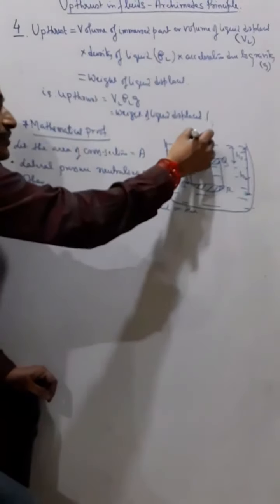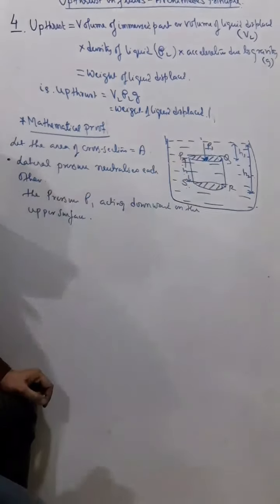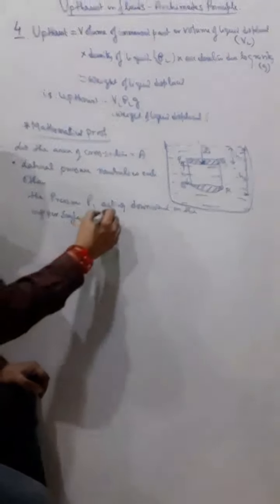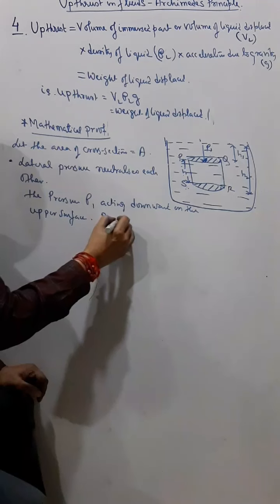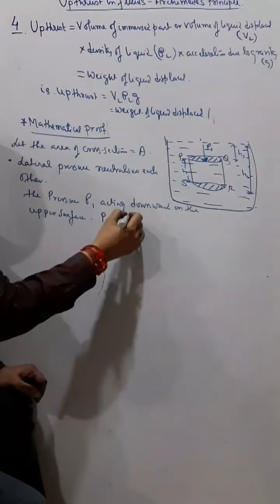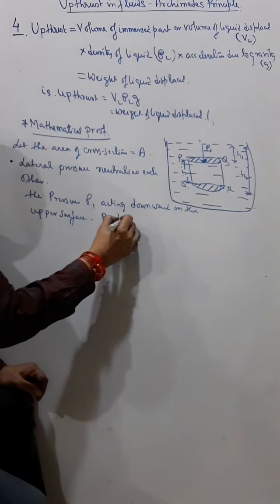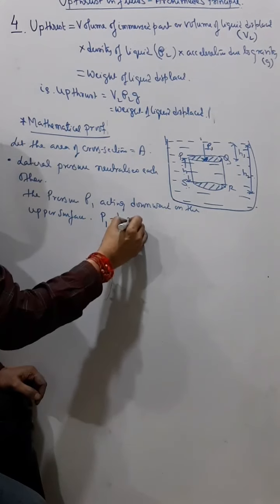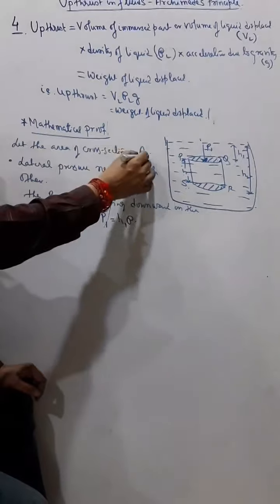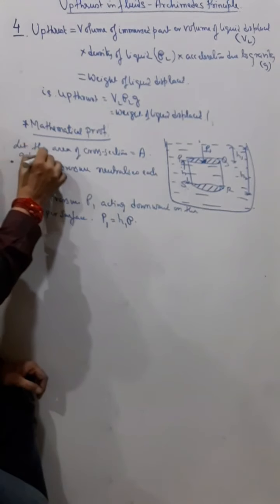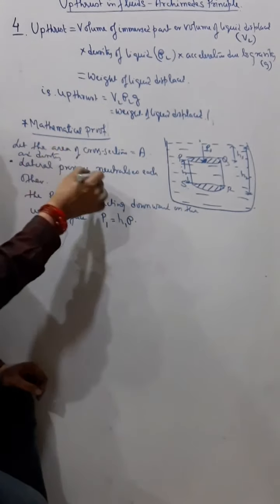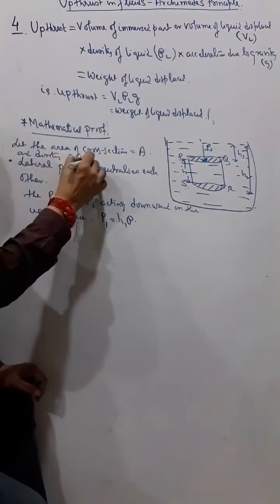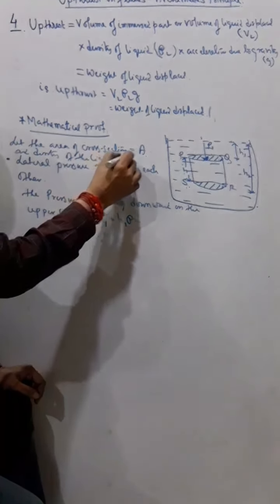So a pressure will be acting downward by this liquid, that is P1 on the upper surface, and in this case we can say pressure P1 is equal to h rho g, where the height from the free surface is H1. Let the area of cross section be A, and the density of the liquid is equal to rho.